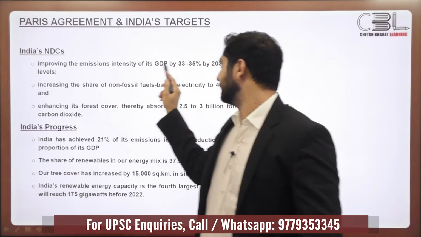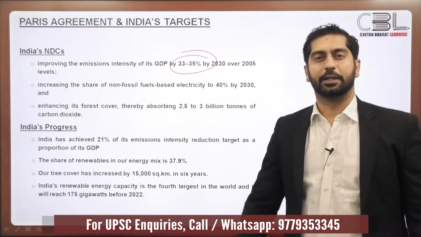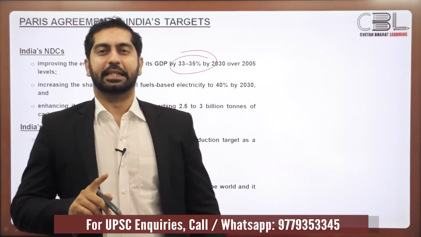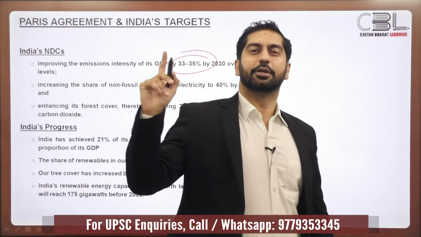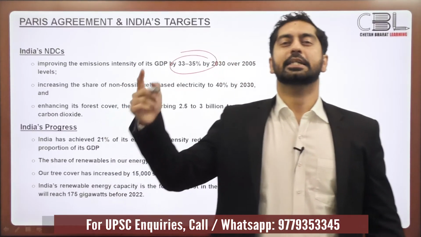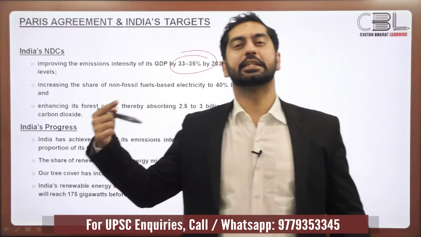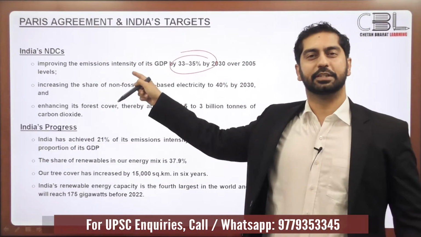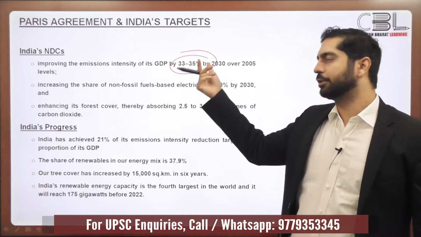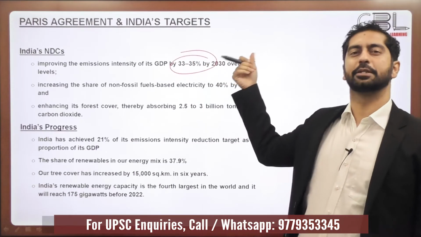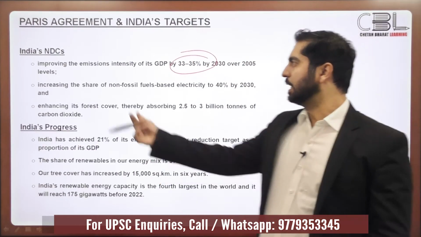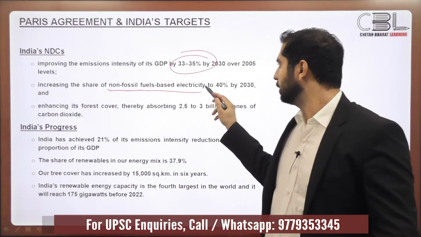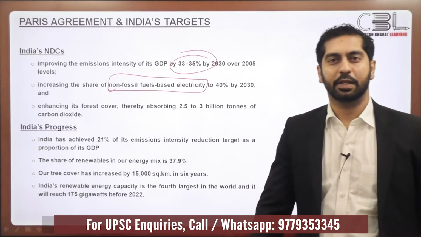Improving the emissions intensity by 33 to 35%. I was talking about reduction of the emissions intensity. China had earlier promised that it would reduce its emissions intensity by 60%. Now it is saying it will reduce by 65%. India had promised that India would reduce its emissions intensity by 33 to 35% by 2030 as compared to the 2005 levels.